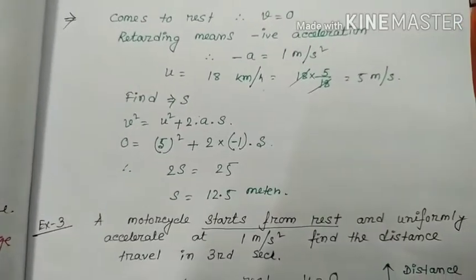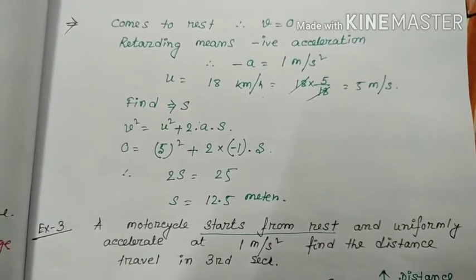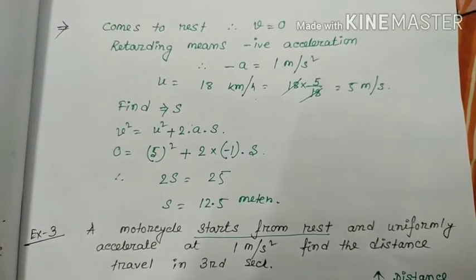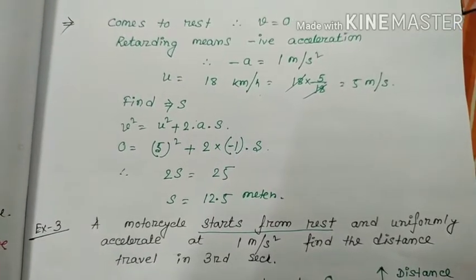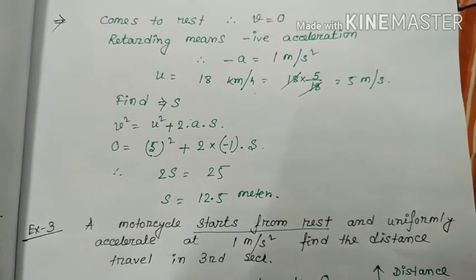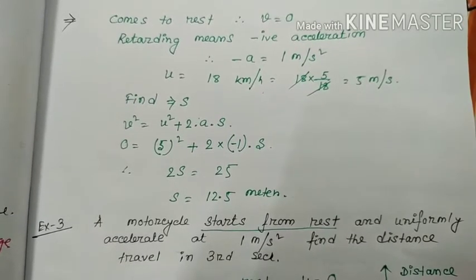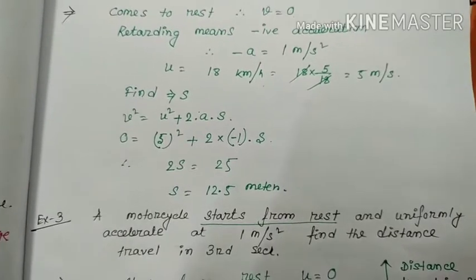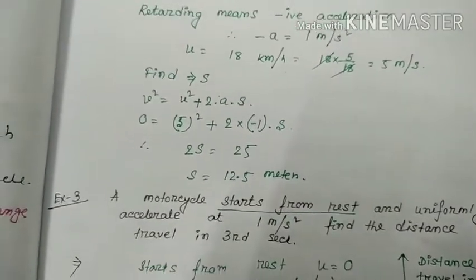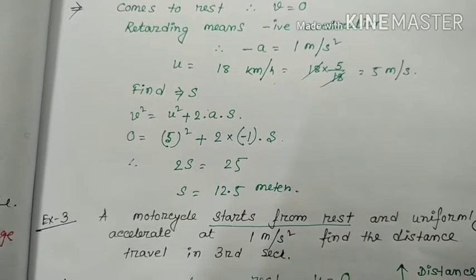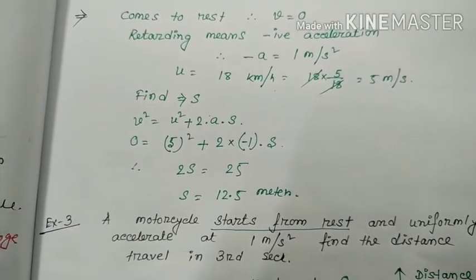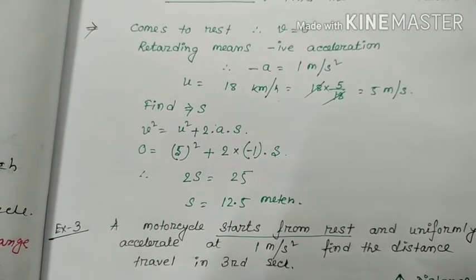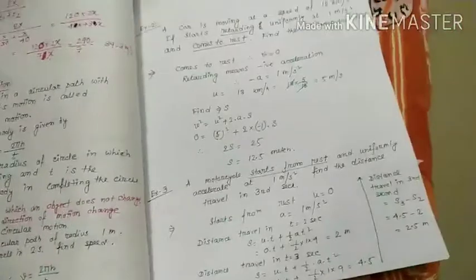Now next problem. A motorcycle starts from rest. u equal to 0, initial velocity is 0, and it uniformly accelerates at 1 meter per second square. So acceleration is 1 meter per second square. Find the distance s travelled in the third second. So distance travelled in the third second means the subtraction between the distance in three seconds and in two seconds, right? Just like this.